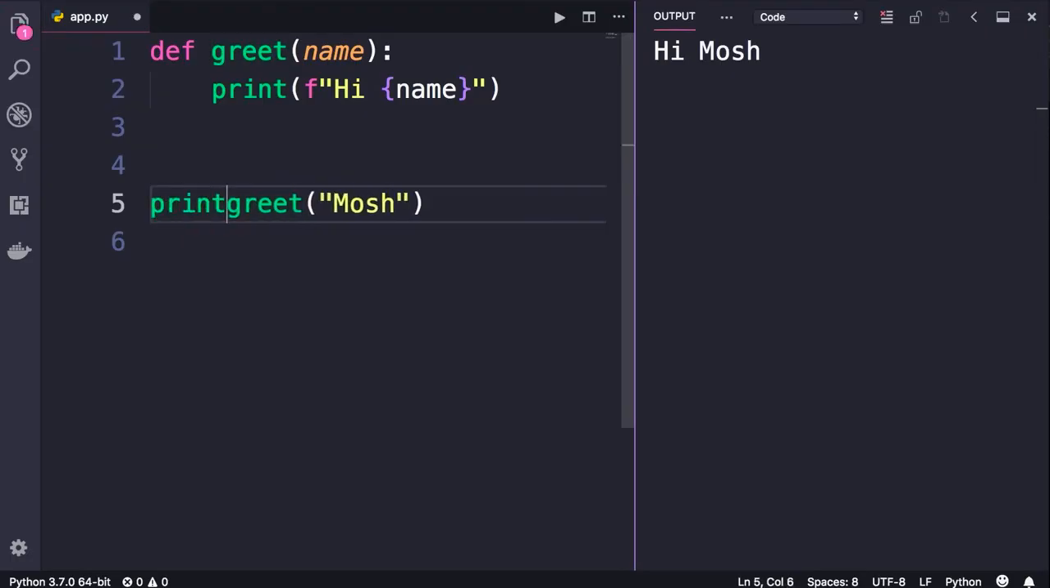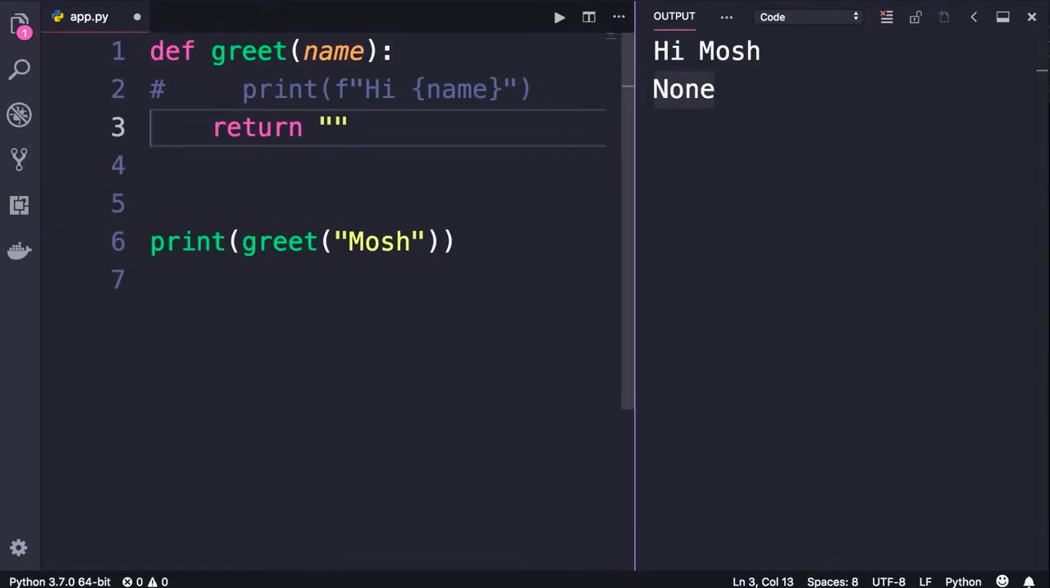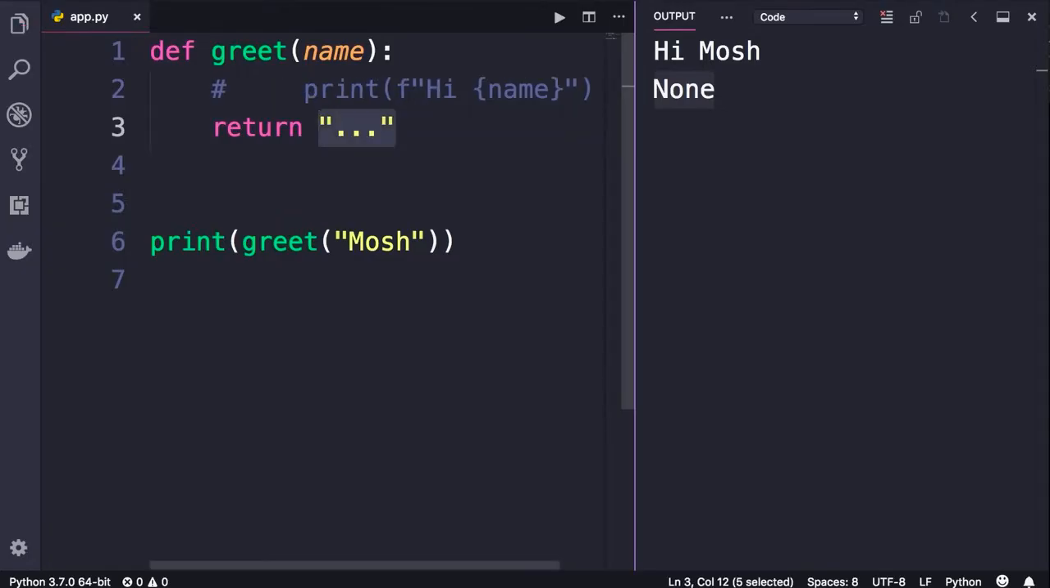But what if we put this inside of a call to the print function? Let's see what we get. We get hi Mosh followed by None. What is this? None is the return value of the greet function. So in Python, all functions by default return the None value. None is an object that represents the absence of a value. Later in the course, you're going to learn more about None. What matters now is that all functions return None by default unless you specifically return a value. So here, if we return some string, None will no longer be returned.